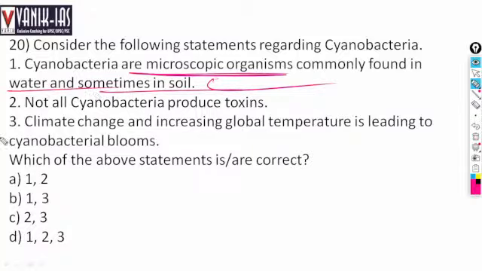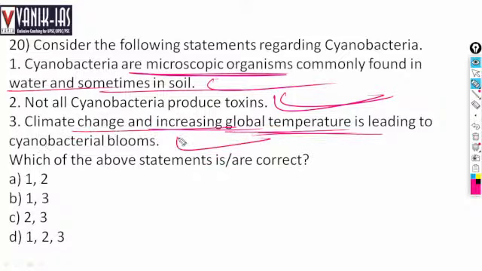This is also right. But the toxic ones are occurring more frequently as climate change drives up global temperature. As climate change increases the global temperature, toxic cyanobacteria occur more frequently, right?